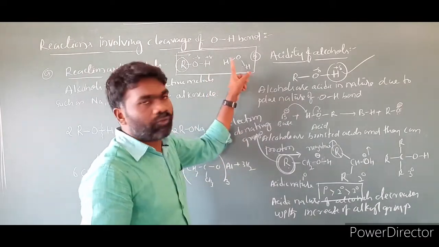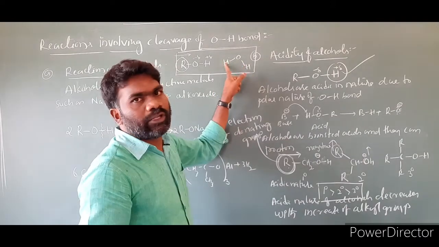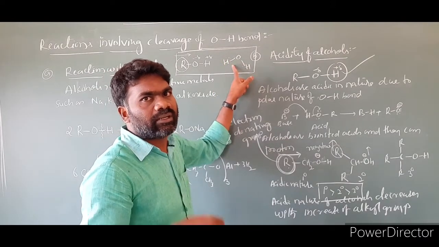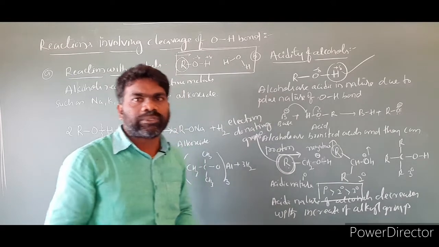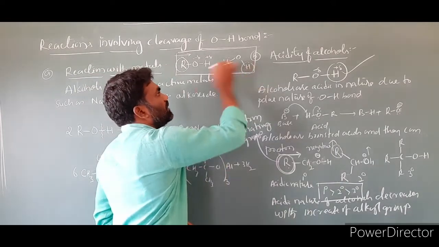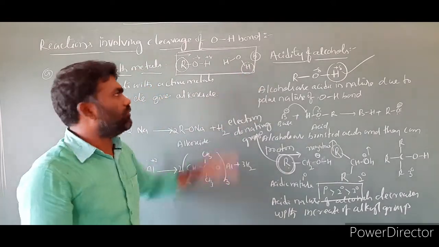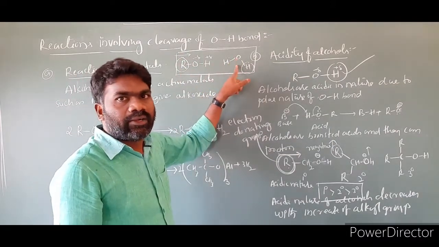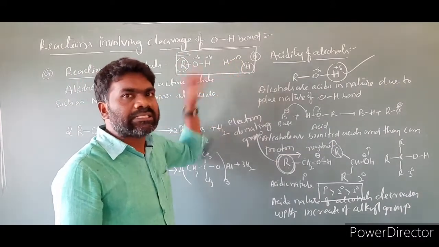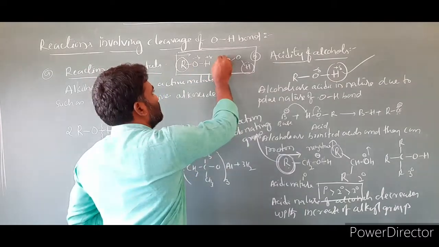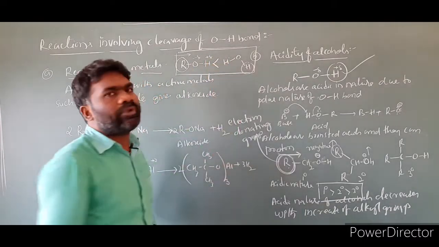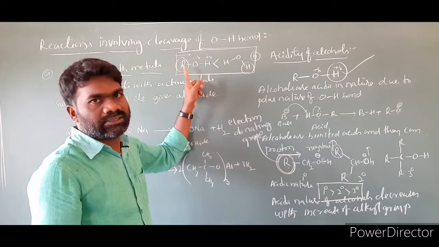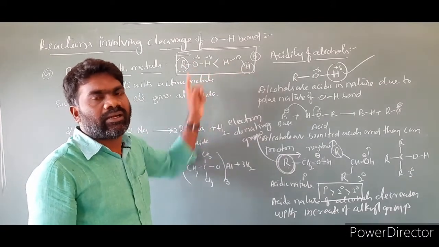But in the case of water, there is no electron-donating group. Both are hydrogens only. So this hydrogen will come out very easily from water. Water can donate hydrogen, that means a proton, very easily when compared to alcohol. So water is more acidic than alcohols.